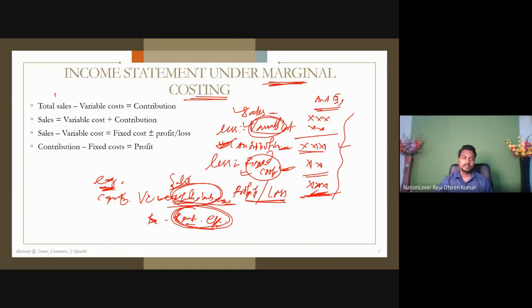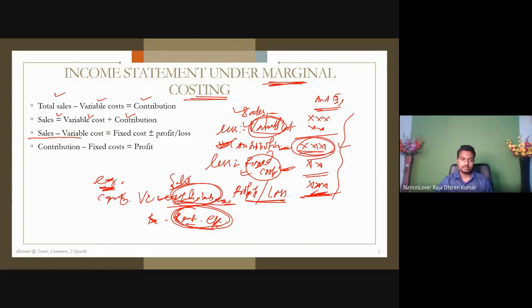That's why here it is written: total sales less variable cost, contribution. Understand? Sales less variable cost, you can say contribution. Now reverse that. So sales equal to variable cost plus contribution, the same thing. Sales less variable cost equal to fixed cost plus profit or loss. How is it? Because sales less variable cost, that is contribution.